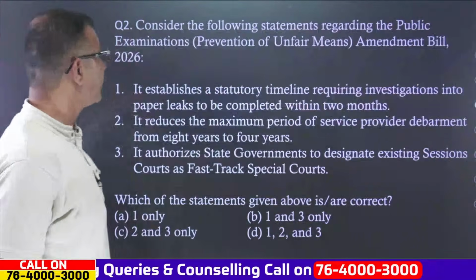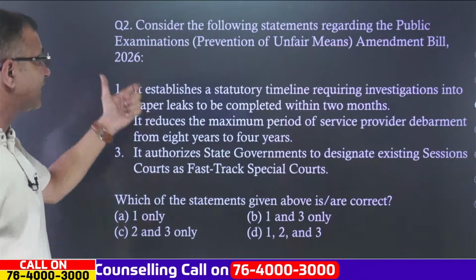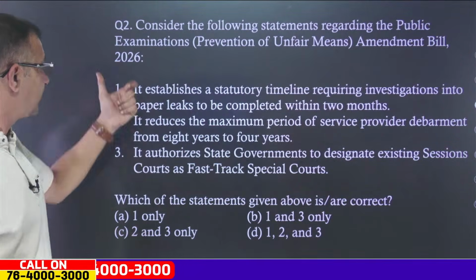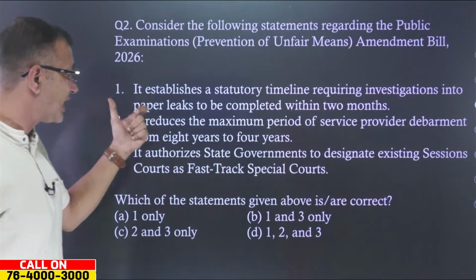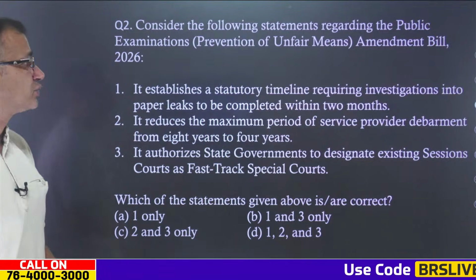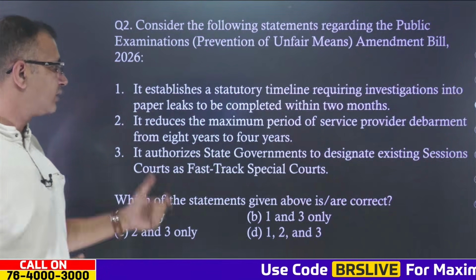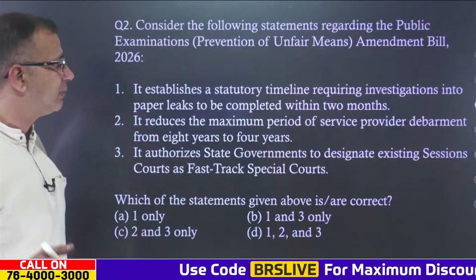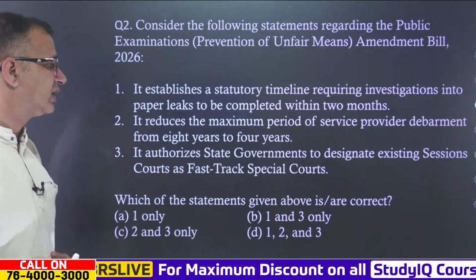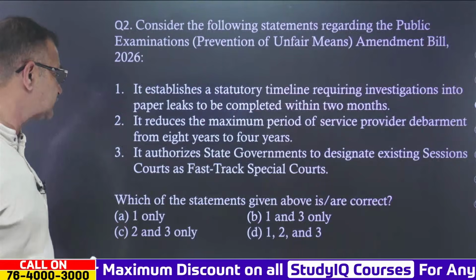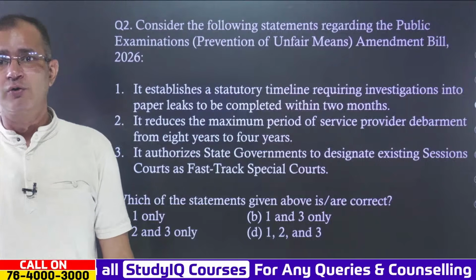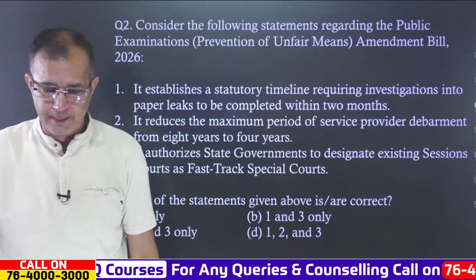Alright, next one is consider the following statements regarding the Public Examinations Prevention of Unfair Means Amendment Act or Bill 2026. First, it establishes a statutory timeline requiring the investigations into paper leaks to be completed within 2 months. It reduces the maximum period of service provider debarment from 8 to 4 years, and then it authorizes state governments to designate existing sessions court as the fast track special courts as well. So what will be the correct answer here for this one?